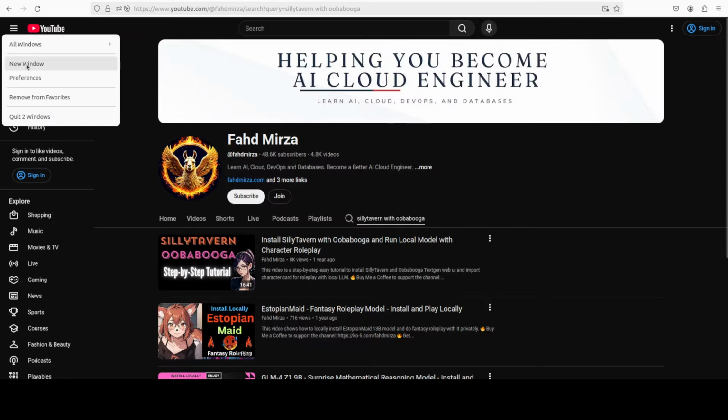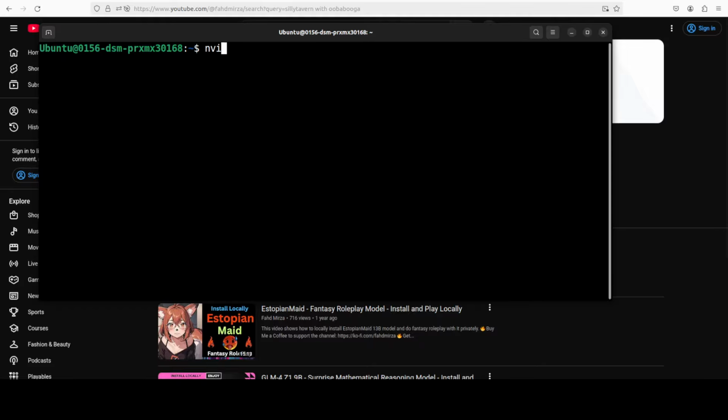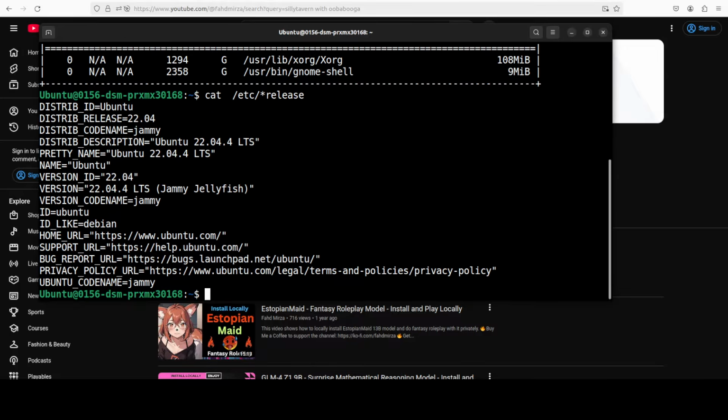Let me quickly show you my system configuration. I am going to use this NVIDIA GPU card, which is an NVIDIA H100 with 80 GB of VRAM. You don't really need that much VRAM for this, but I'm reusing this GPU as I was also using it for another video, and this is my operating system, which is Ubuntu. So that is what I'm going to use.